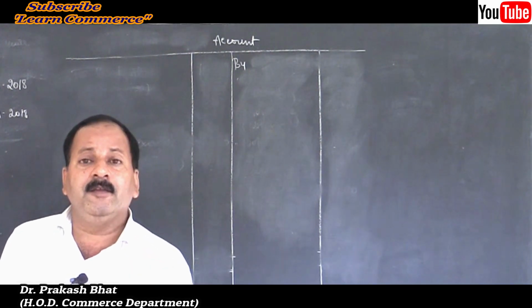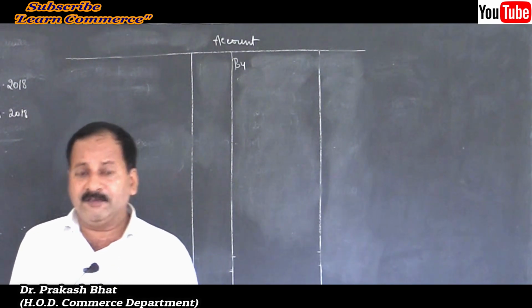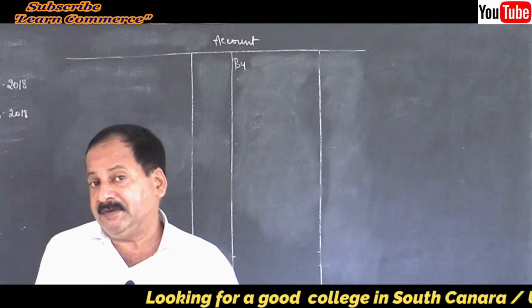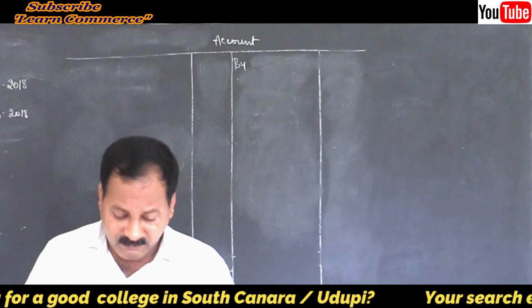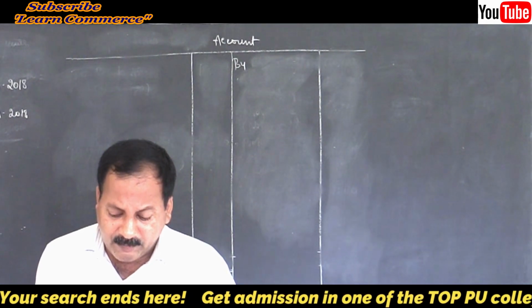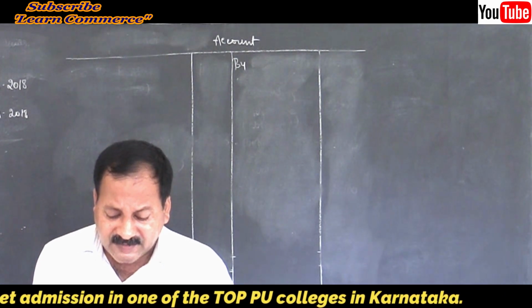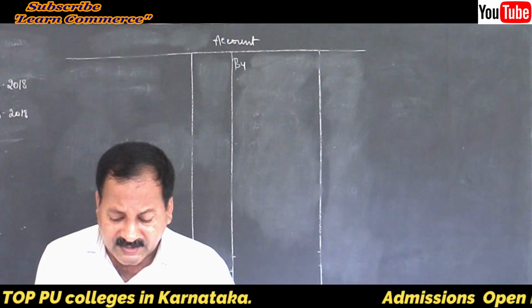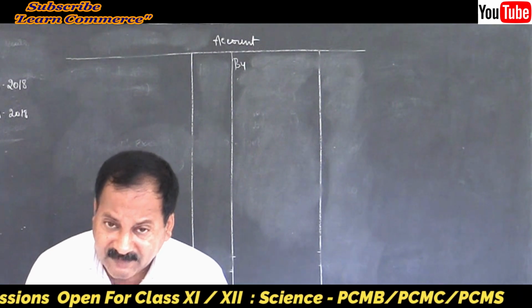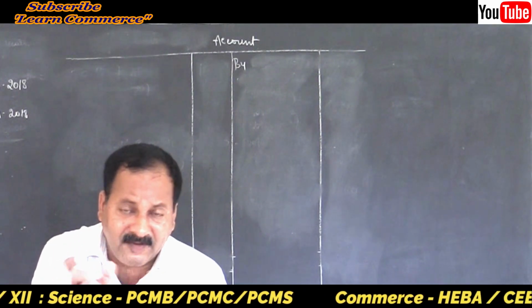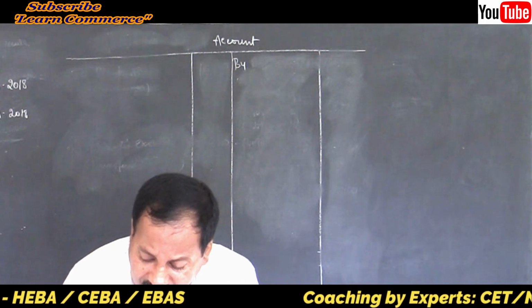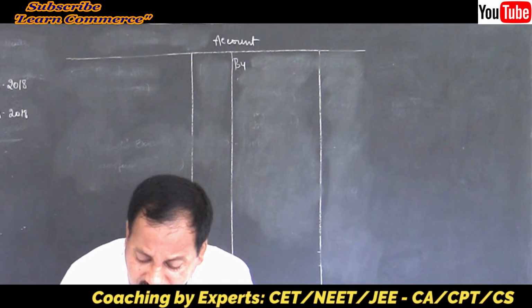There is a theory question in this chapter, death of a partner. One theory question is: what is the intervening period? It may be asked in the board exam, so make sure of it. The profit for the intervening period will be based on the sales during that period, which were calculated as rupees 1 lakh. See, sales for that intervening period only, not for the entire year. They told very clearly.